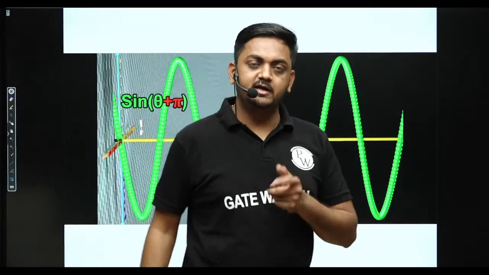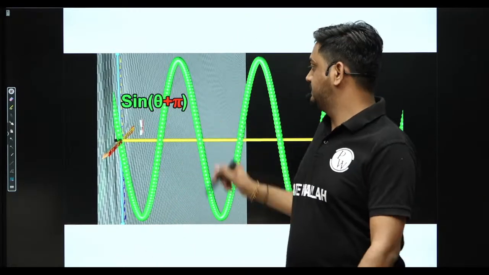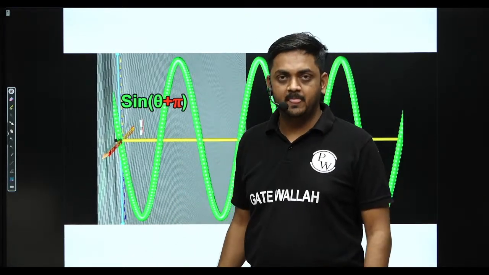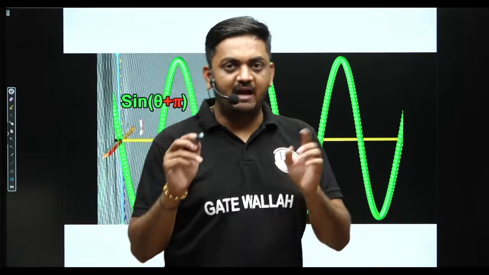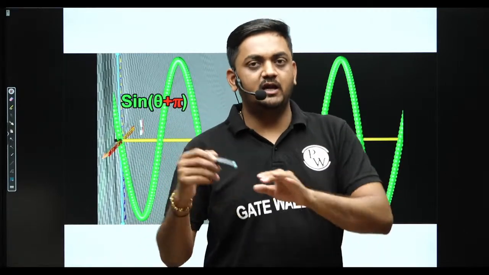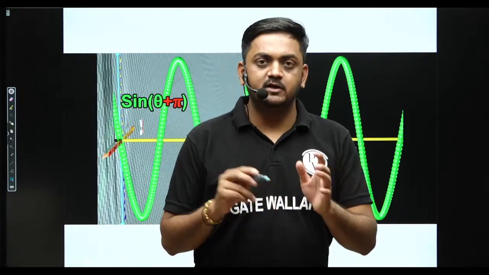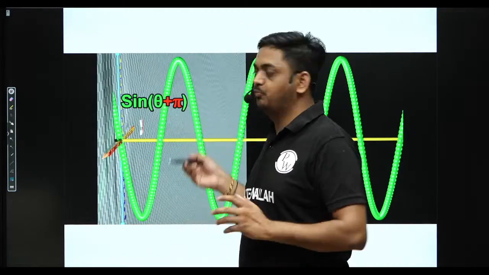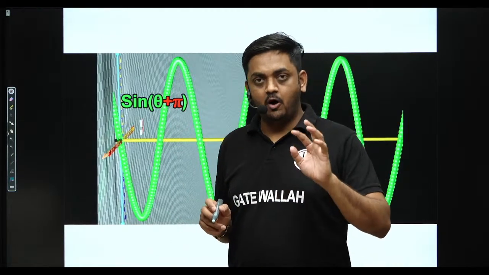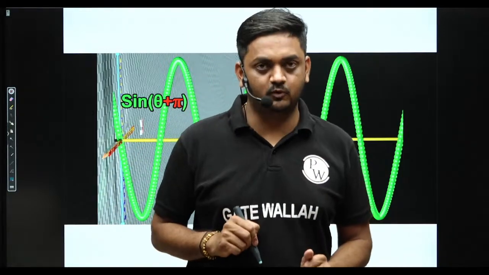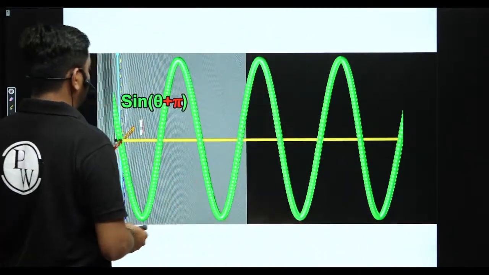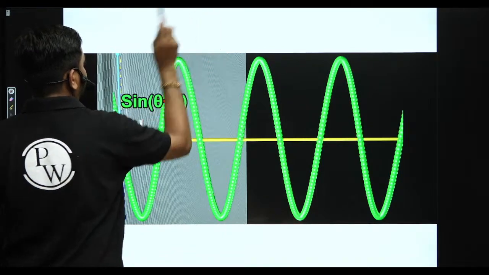Again, there is no change in frequency, guys. Frequency is again omega 0, the fundamental frequency, just an additional phase angle. So first sine theta, then we changed the amplitude from 1 to 1 by 2. Now we are changing the additional phase angle from 0 to pi. In all three cases the frequency remains the same, omega 0, which is very important, guys. This is also a sinusoidal function, but with a different additional phase angle.